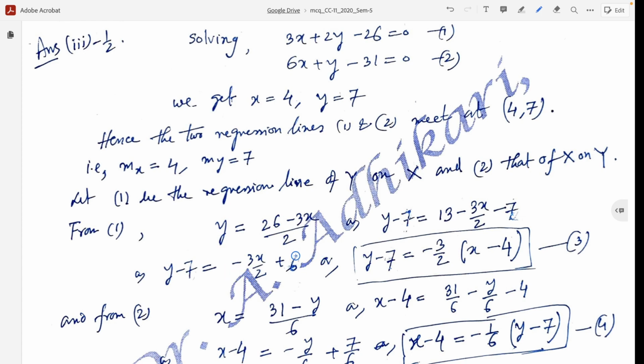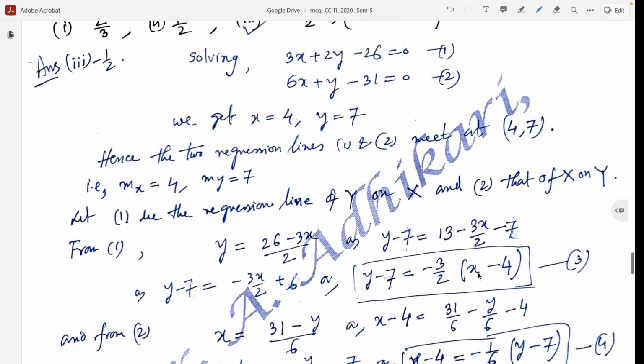So after simplification, take common minus 3 by 2. So we get y minus my equal to byx (x minus mx). This is the regression line of y on x.